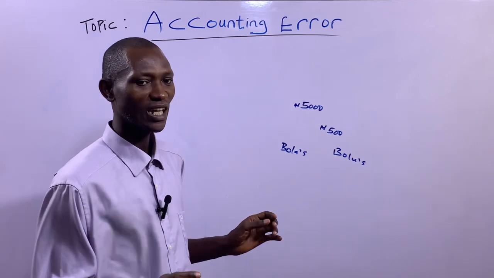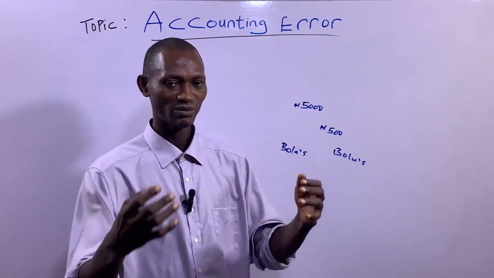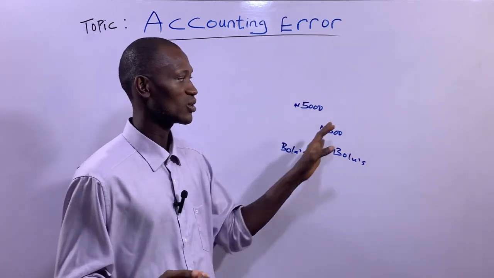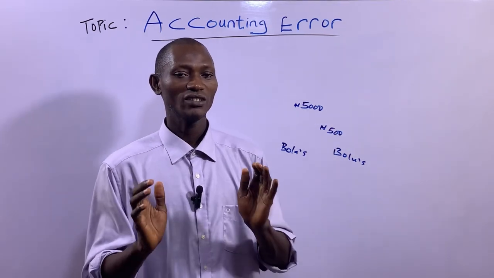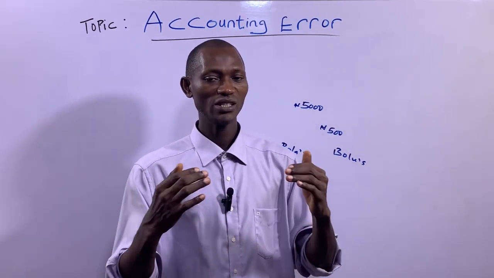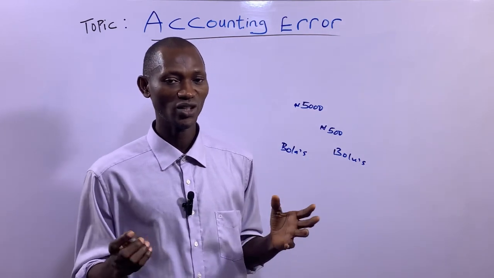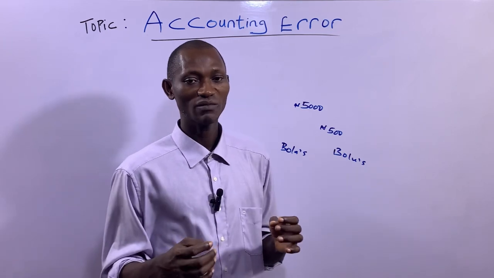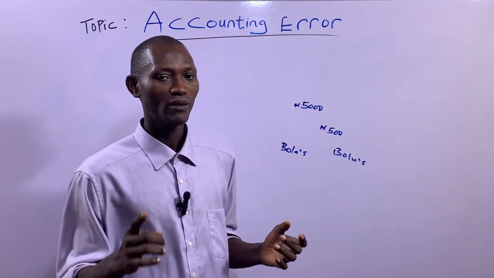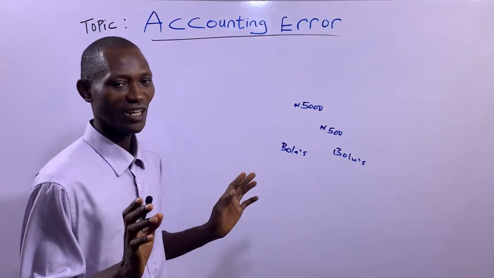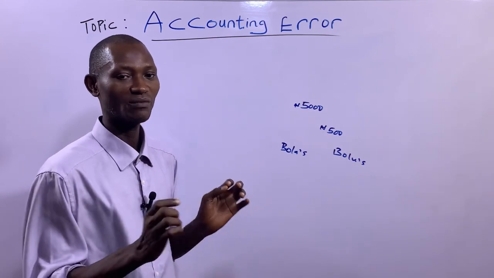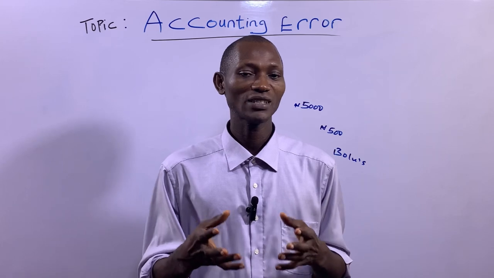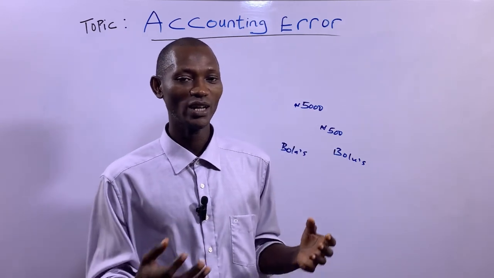So at times, the trial balance may agree. That means the debit and the credit side of the trial balance may be the same. And at times, the two sides of the trial balance may not be the same. So what we mean actually is that the two sides of the trial balance being the same doesn't mean there are no errors in the books.